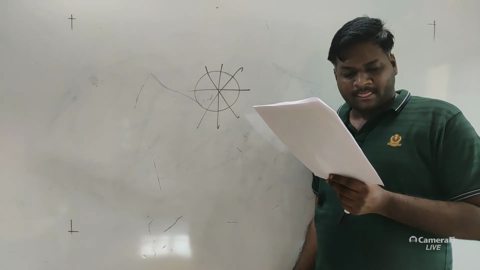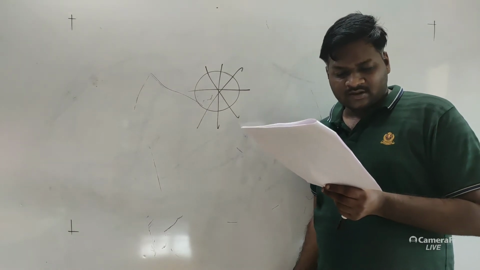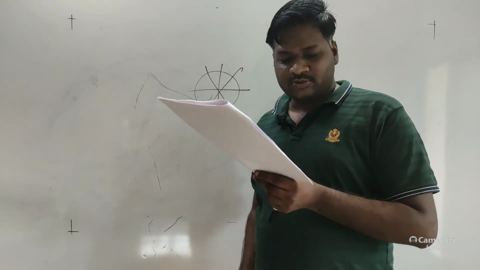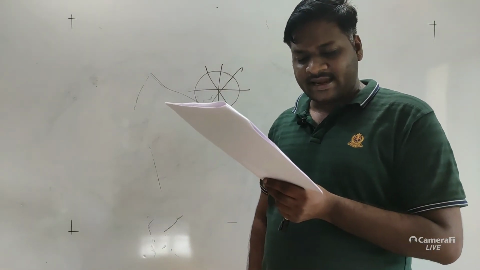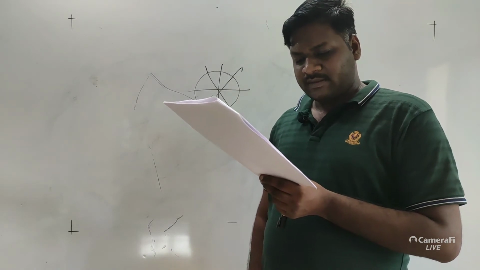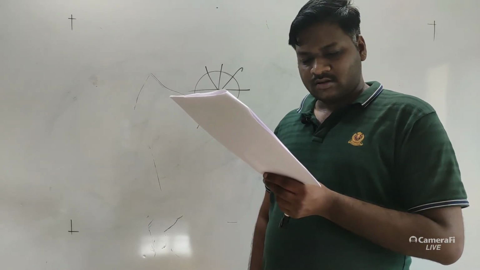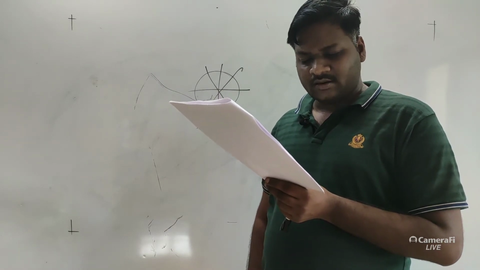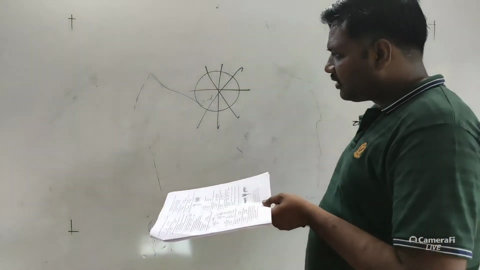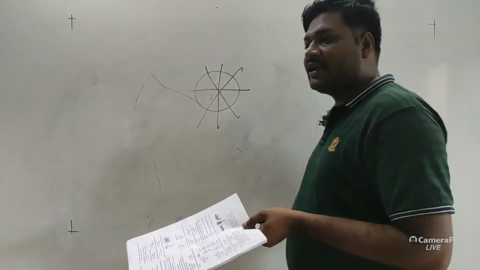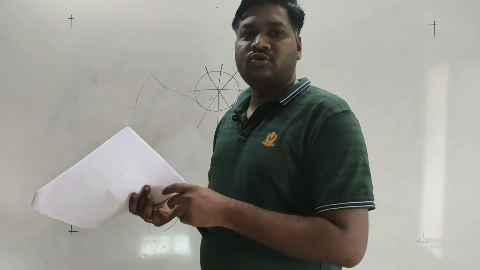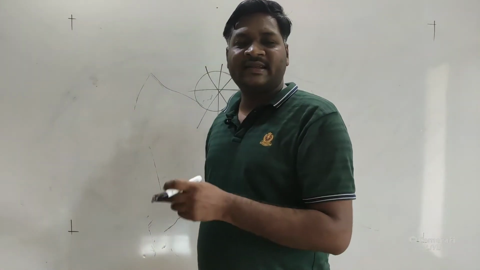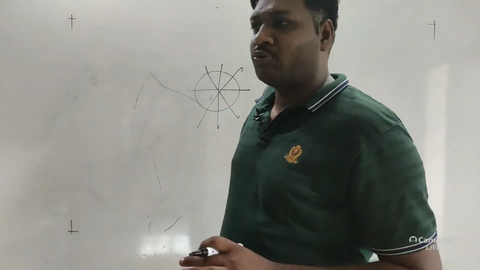All others have correct options. Only option B is incorrect, that is in bilateral symmetry, the body can be divided into two equal halves by any plane passing through the center from top to bottom. When we cut the body from top to bottom, in case of many animals we see, as we have also discussed about bilateral symmetry, in case of two-legged animals we can see it top to bottom, but in case of four-legged animals, we cannot see the top to bottom.